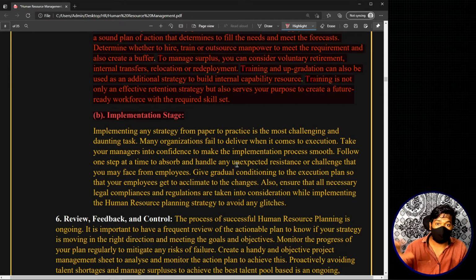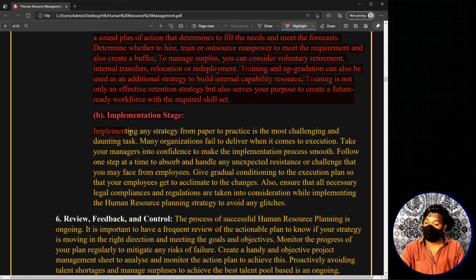Now in order to do that, or in the process of doing that, you will be having so many different things, like you have to comply with so many different legal issues, or you have to have your top management support. In this way, this particular step of the implementation stage tells that you also have to do planning in that sense. I will be reading out the theory just for your reference.